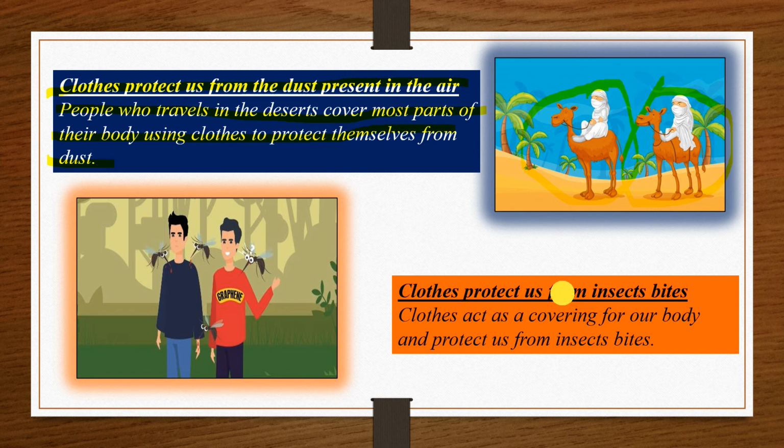Clothes also protect us from insect bites when you are going outside to play. In the evening when you are going out to play, your mother advises you to wear a long sleeve shirt and long pants in order to protect yourself from mosquito bites, because if a mosquito bites you, you may suffer from malaria or many viral diseases. So clothes act as a covering for our body and protect us from insect bites.